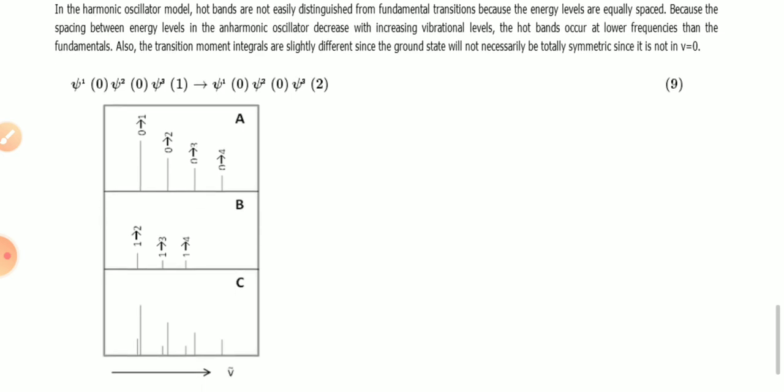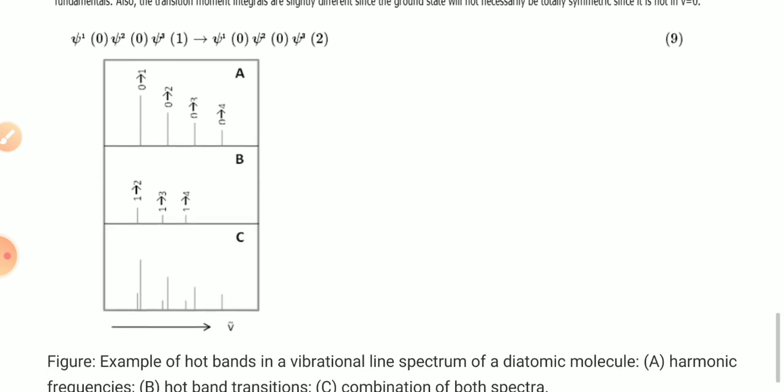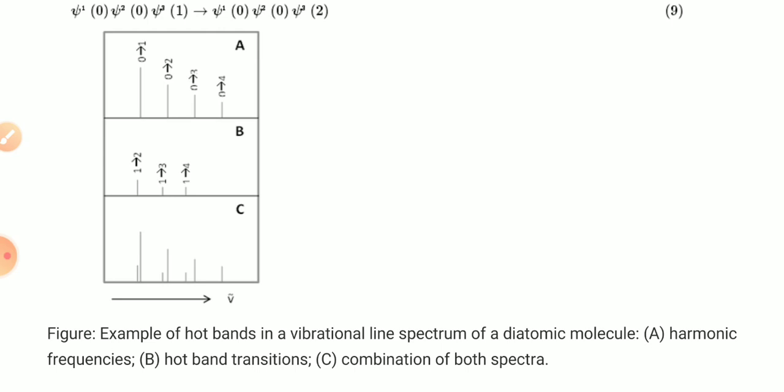In figures A, B and C, you can see the hot bands in a vibrational line spectrum of a diatomic molecule. The first is the harmonic frequency, the second is for a hot band transition, and the third one, C, is a combination of both of the spectra. So this is all about overtones and hot bands in IR spectroscopy.